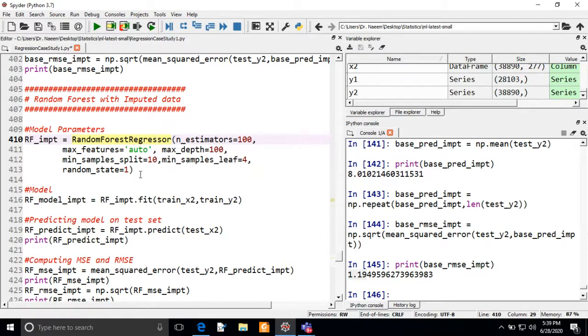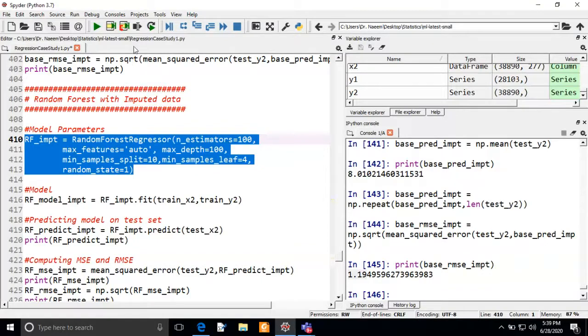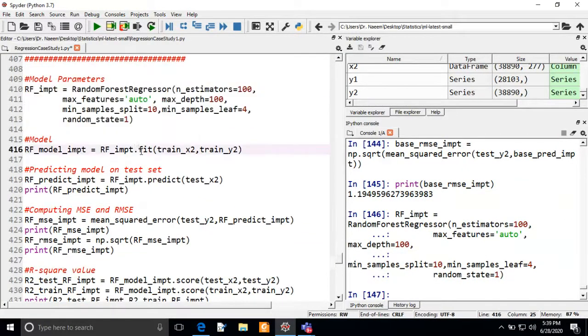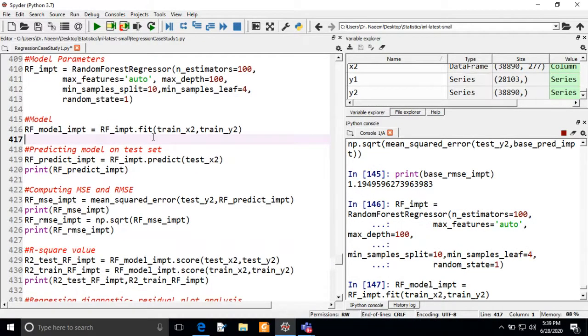First we will see the random forest model, and we are going to create an instance of this model. And now we are going to train this model with train underscore x2 and train underscore y2. Now we are going to predict the model on the test set.